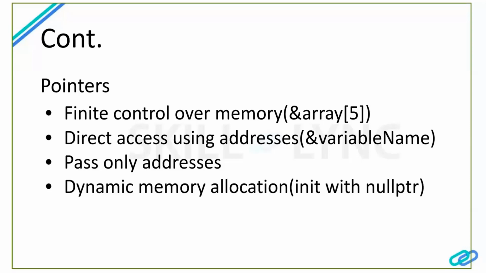Then coming to passing only the address. When doing a software program or complex program, we can't write all the code in a single function. We have to make hundreds of functions, and through those functions we have to pass our data here and there. If we have a data structure that takes 2 MB of size in running memory, we can't copy the variables one after the other every time.